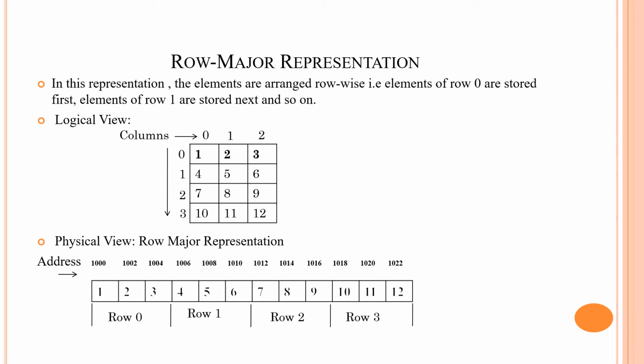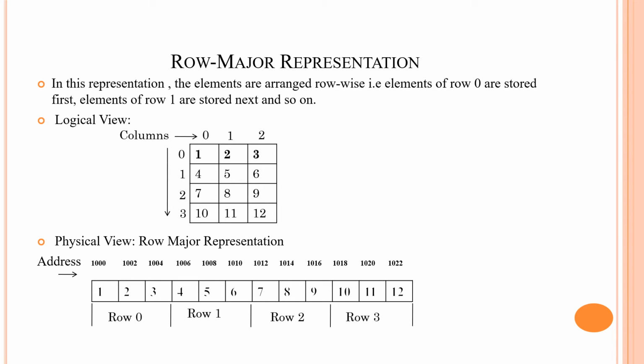Here, an example is given of a matrix. There are total 4 rows and 3 columns. It is a 4 by 3 matrix where the elements are 1, 2, 3 in the first row, 4, 5, 6 in the second row, 7, 8, 9 in the third row, and 10, 11, 12 in the fourth row.